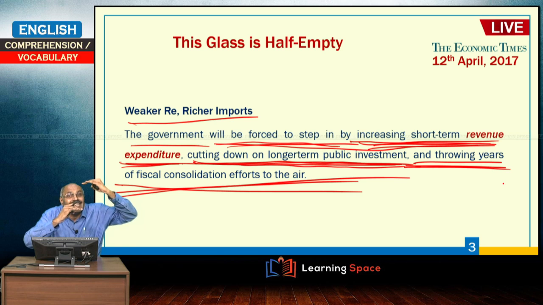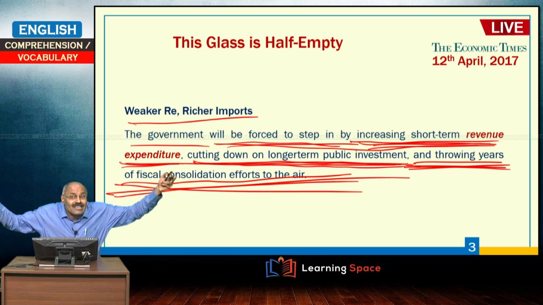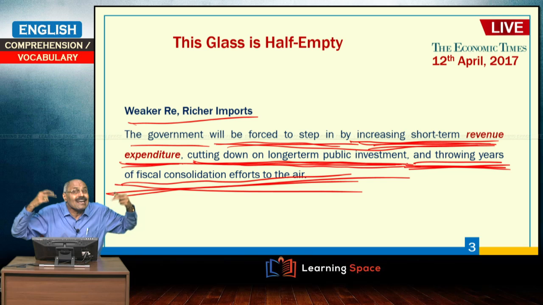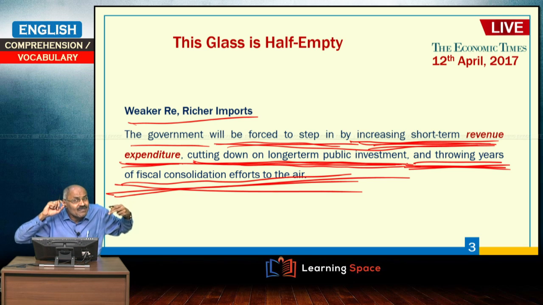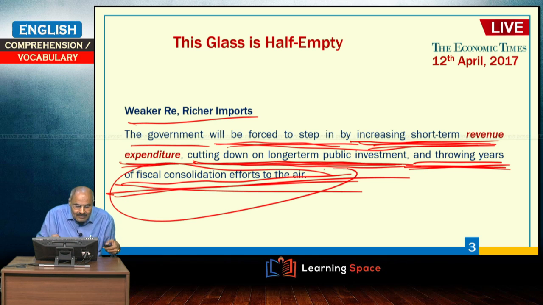Fiscal deficit will increase. So, that is the meaning of throwing years of fiscal consolidation efforts to the air. That means leaving fiscal consolidation to the air, that means without keeping that in mind, the expenditure, or you can say the fiscal deficit, may go out of control. That is the meaning of this.